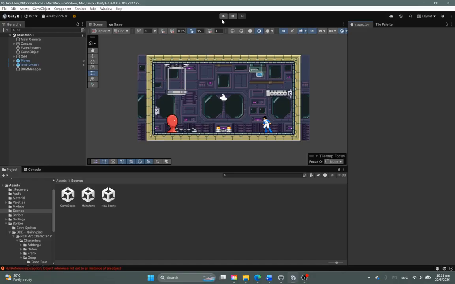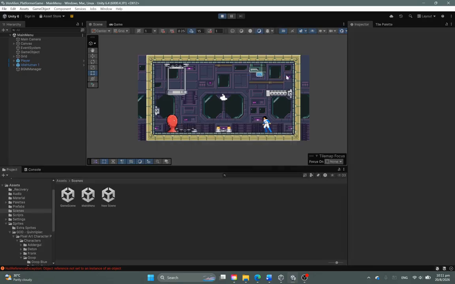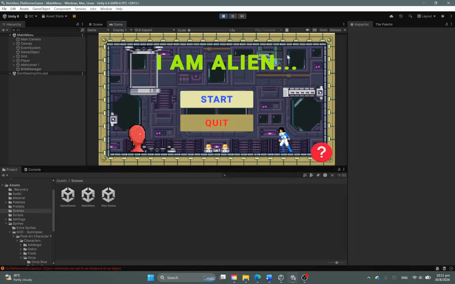So moving on to the game menu. Here in the game menu scene, we'll start the game. In the main menu, you can hear that there's some background music. This is consistent throughout the whole game.